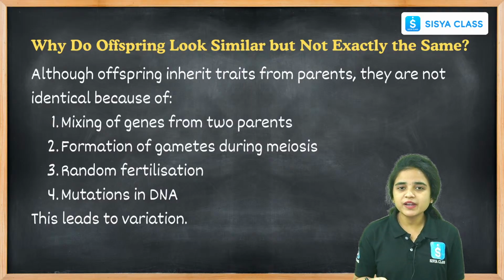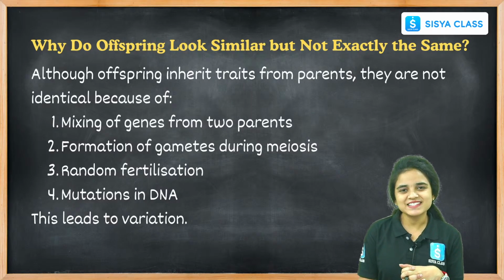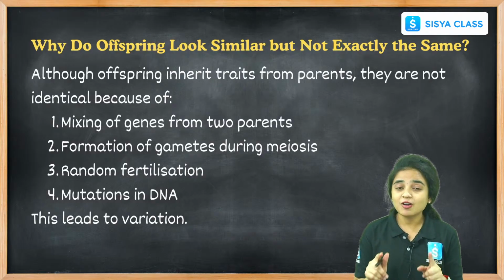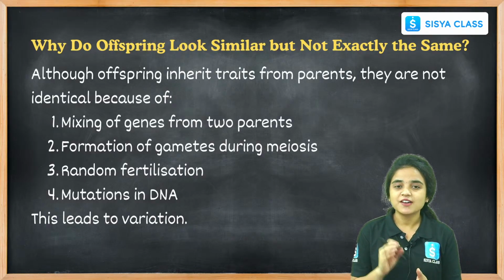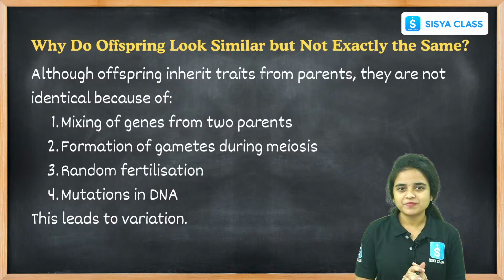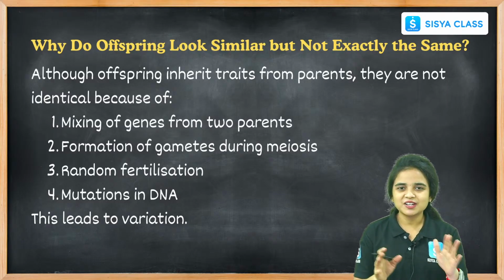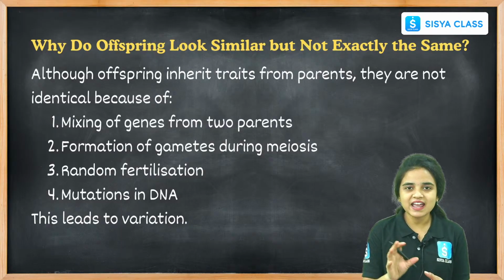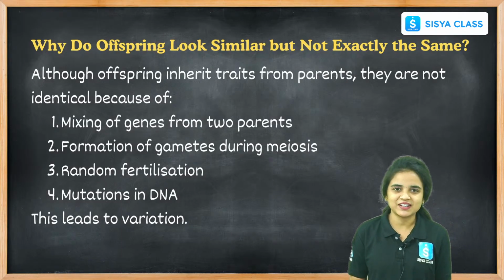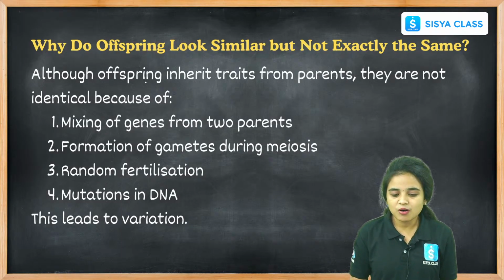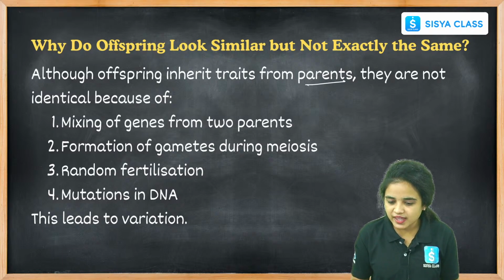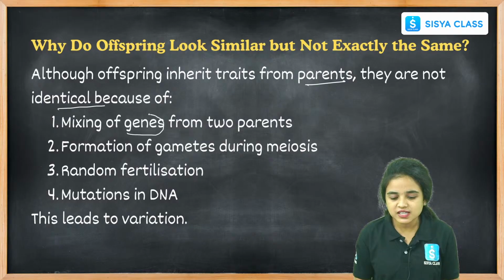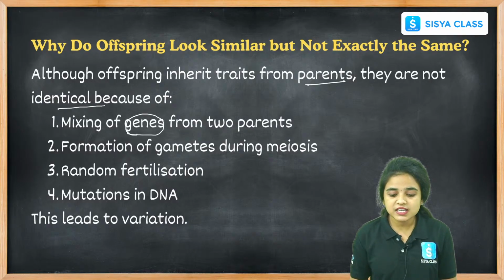And why do offspring look similar but not exactly the same? Yes, we will look a little bit similar to our parents but not an exact copy of our parents. Why? Students, does anyone have any idea regarding this? We are not looking exactly like our parents, but we have similar characters and similar traits. Although offspring inherit traits from our parents, they are not identical because of the mixing of the genes.